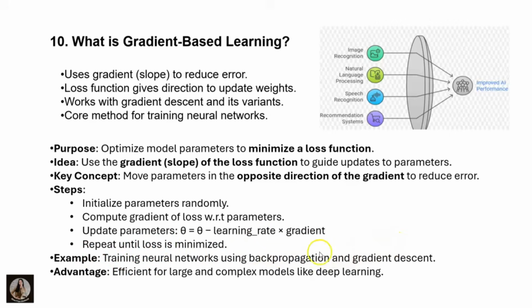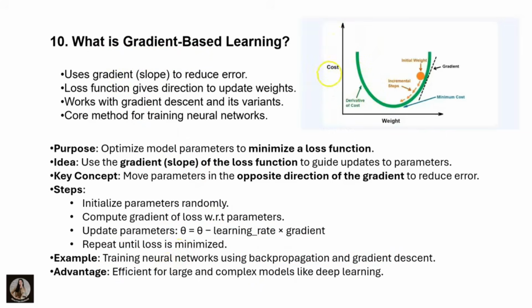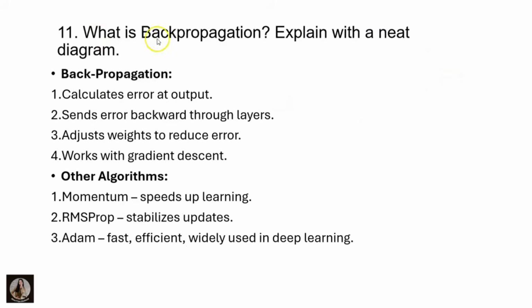Here we use this gradient based learning, and the advantage is that it is efficient for large and complex models like deep learning. If you observe this diagram, the cost is increasing, weight is increasing. Here the derivative of cost, this is the minimum cost. These are all the incremental steps. This is the initial weight, and here you can see the gradient. Clear? And the next question is, what is back propagation?